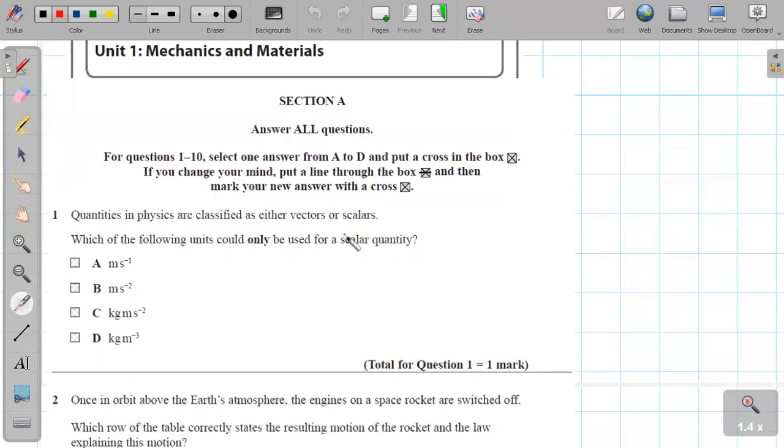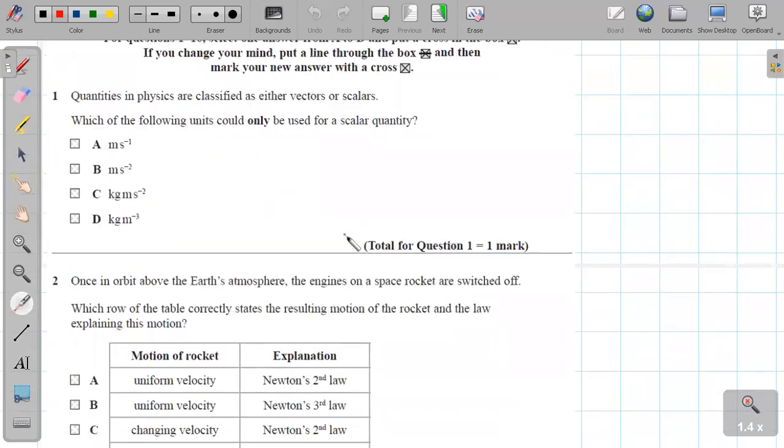This is part one of the 2019 paper. Okay, have a look: quantities in physics are classified as either vectors or scalars. Which of the following units only, have a good look at, only, is a scalar quantity?